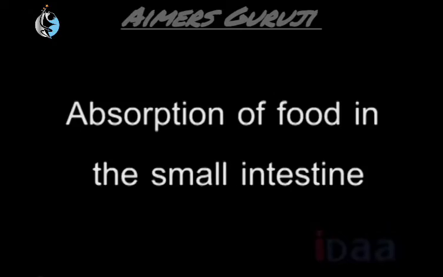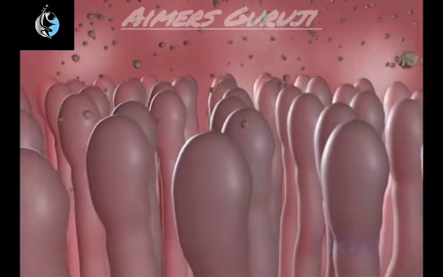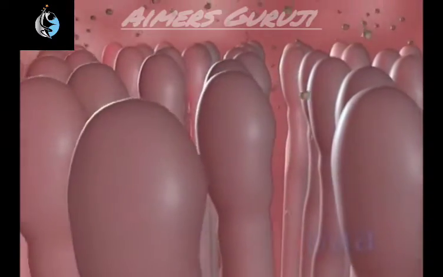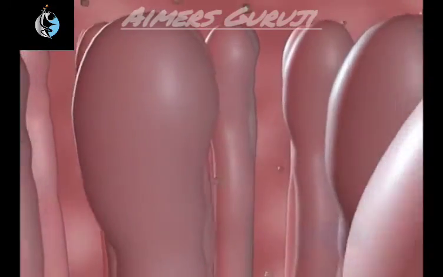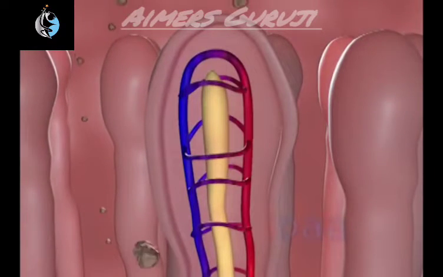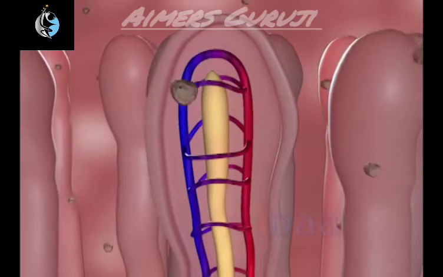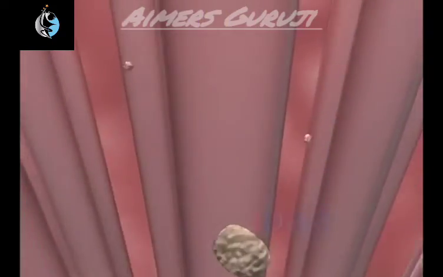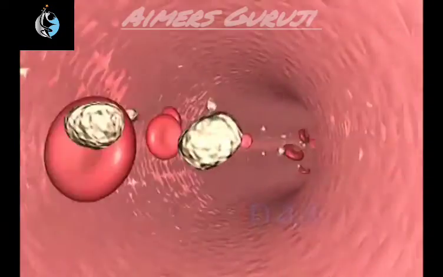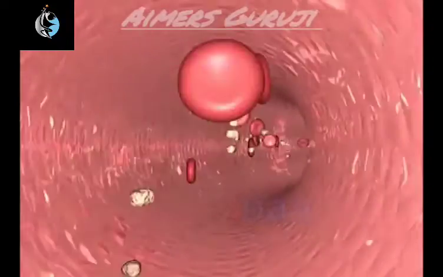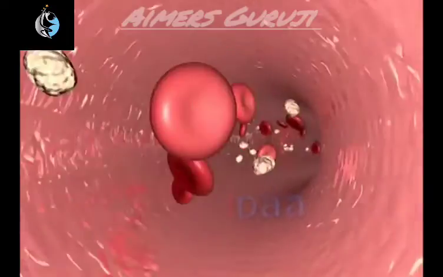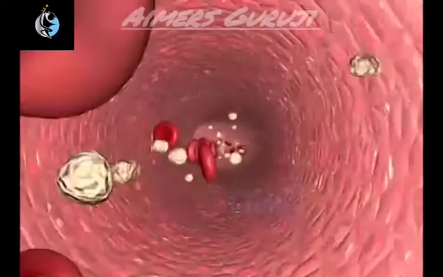Absorption of food in the small intestine. The inner wall of the small intestine has finger-like projections called villi, which have a network of thin blood vessels close to the surface. The villi increase the surface area of absorption and absorb the digested food materials. The substances thus absorbed are transported through the bloodstream to different organs in the body and are used to build complex substances like proteins. This process is called assimilation.